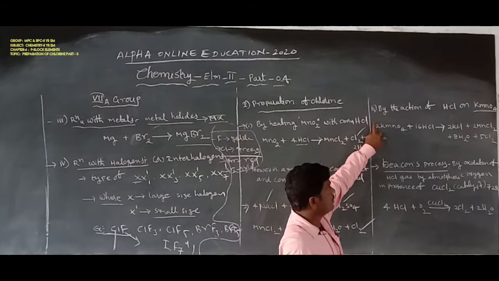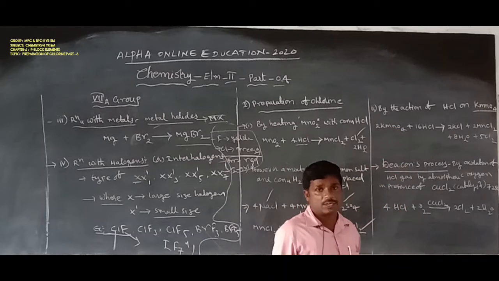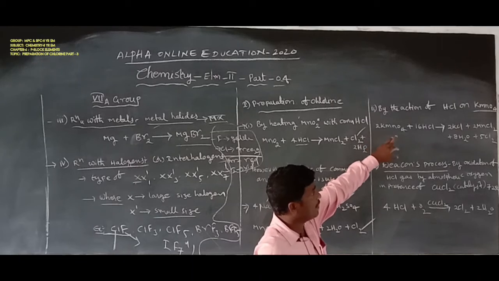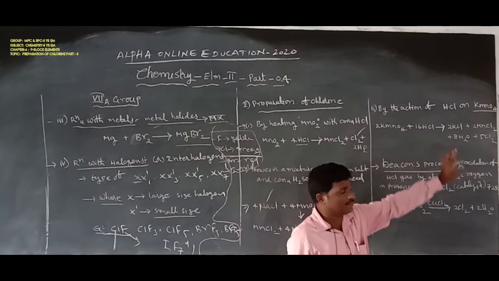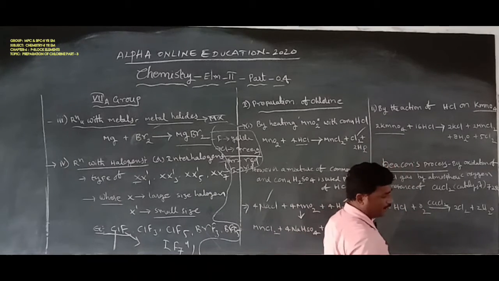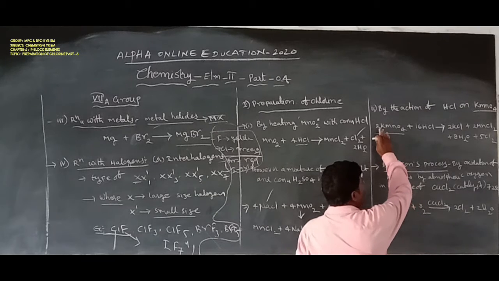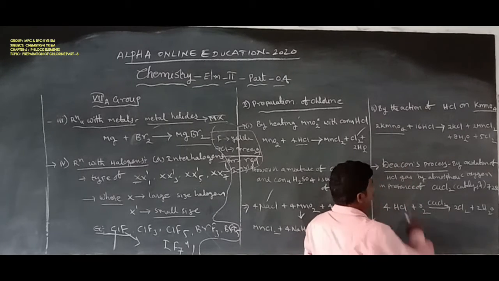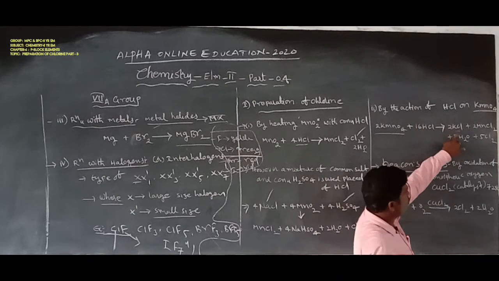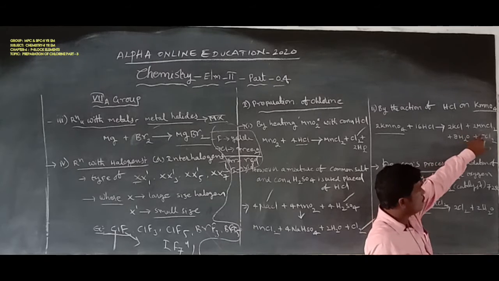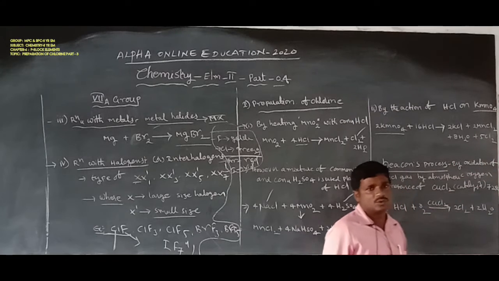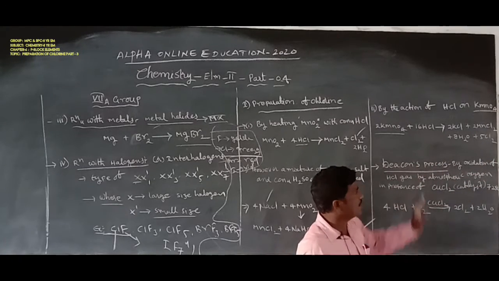Here is the second preparation, KMnO4, potassium permanganate. 2 moles of potassium permanganate react with 16 moles of hydrochloric acid to form 2 moles of potassium chloride, 2 moles of manganese chloride, 8 moles of H2O, and 5 moles of chlorine. That is the preparation of chlorine.